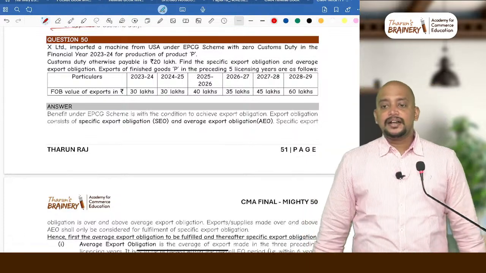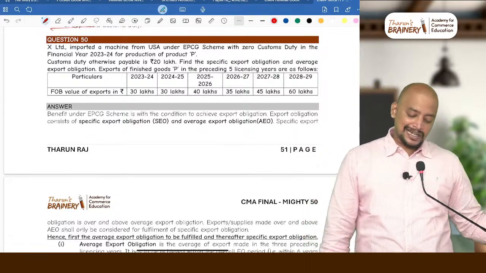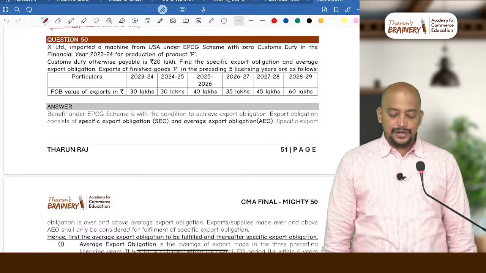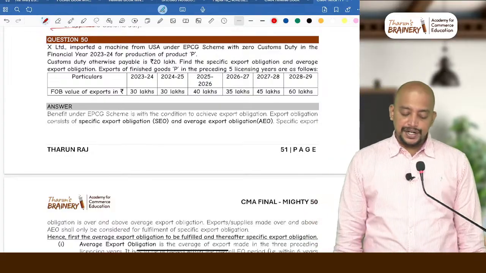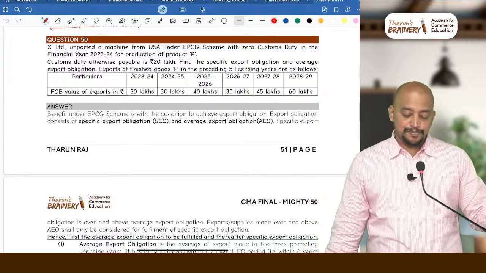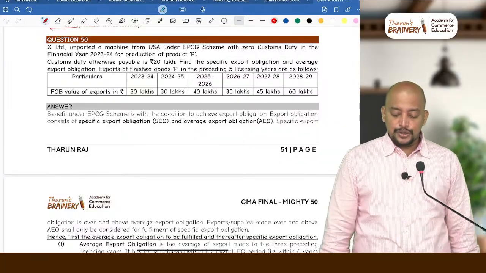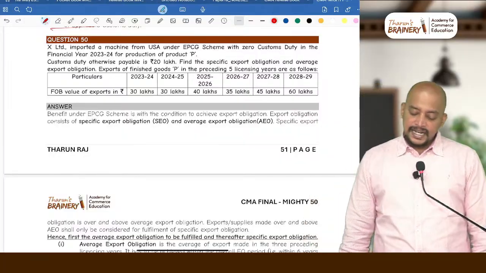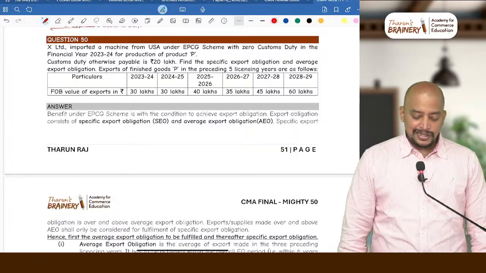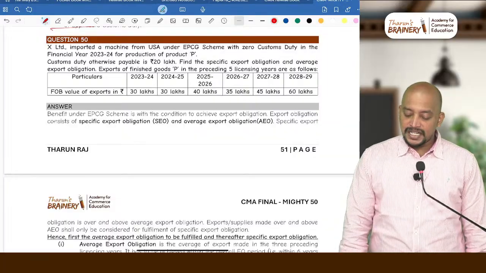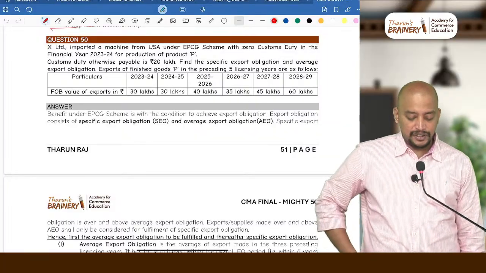X Limited imported a machine from USA under the EPCG scheme with 0 customs duty in the financial year 23-24 for production of product P. Customs duty otherwise payable is rupees 20 lakhs. Find the specific export obligation and average export obligation. Export of finished goods P in the preceding 5 licensing years are as follows.